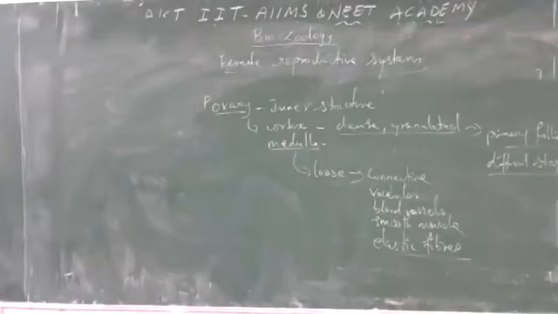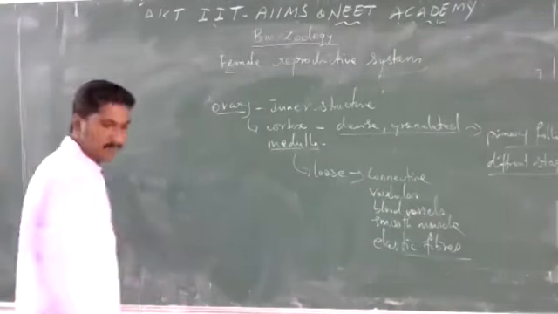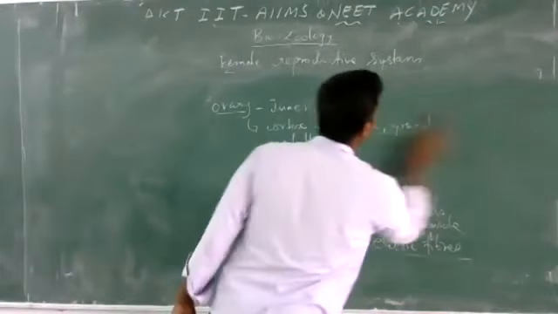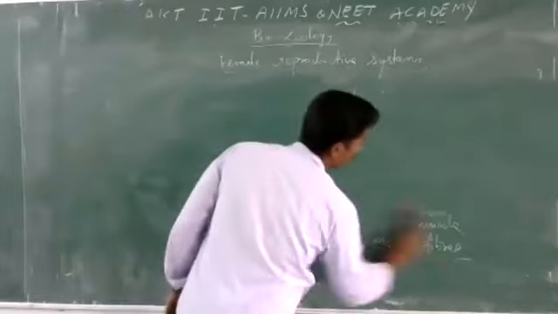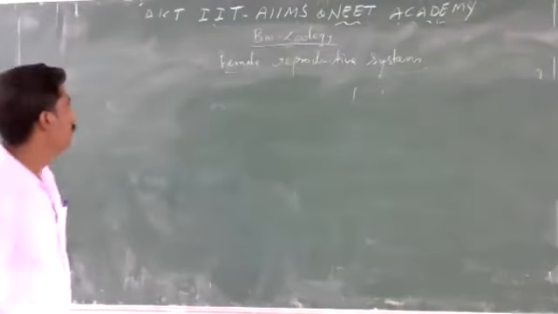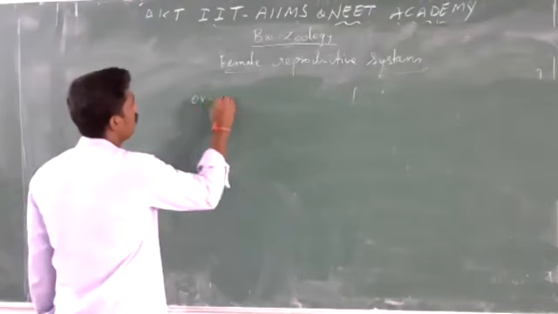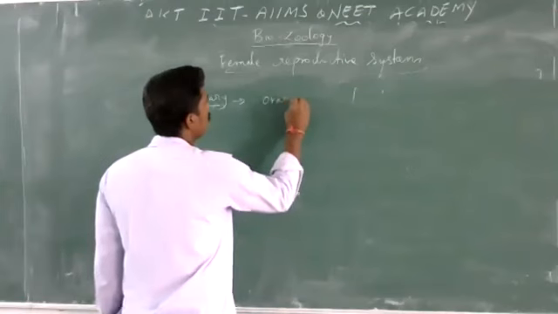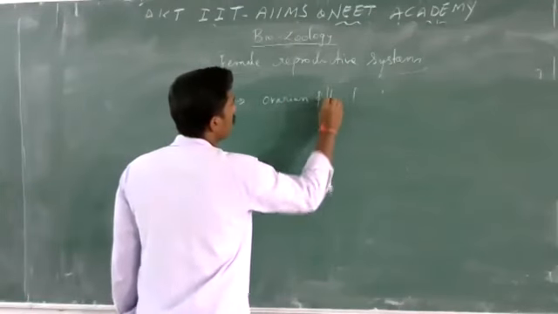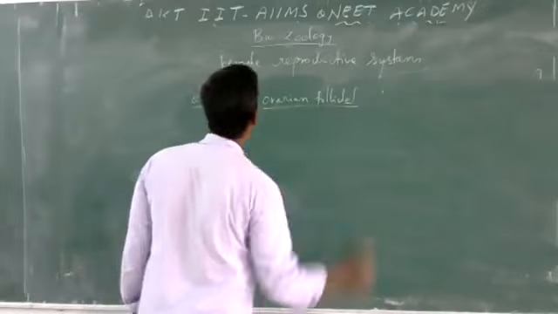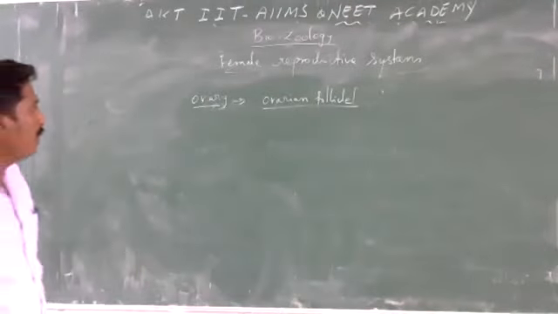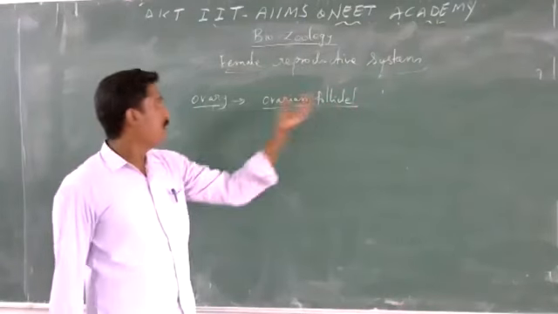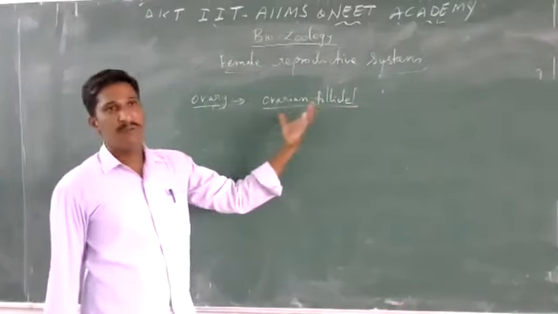Then, next, the inner structure of the ovary: the ovarian follicles. In the cortex region of the ovary, there are many ovarian follicles, also called primary follicles.